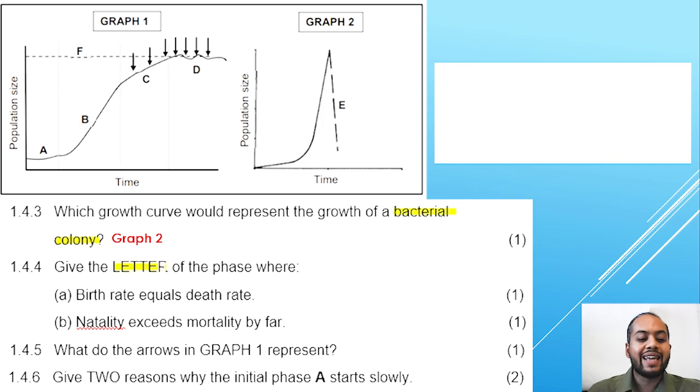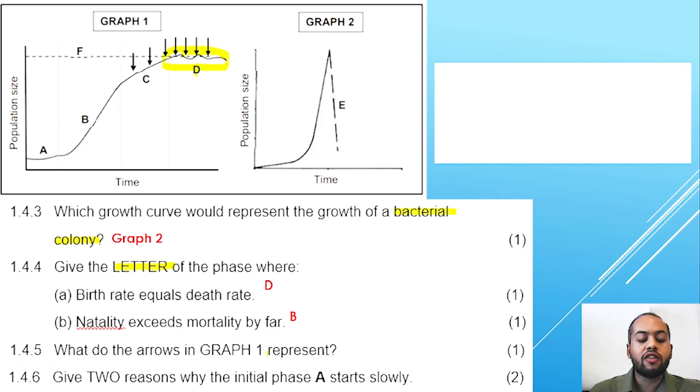1.4.4, we are giving the letter of the phase where the birth rate equals the death rate. The birth rate is generally equal to the death rate in the equilibrium phase. And this is illustrating the equilibrium phase, therefore we take D. Natality exceeds mortality by far. Natality is always greater than mortality in the accelerating growth phase or exponential growth phase, therefore B is the correct answer.